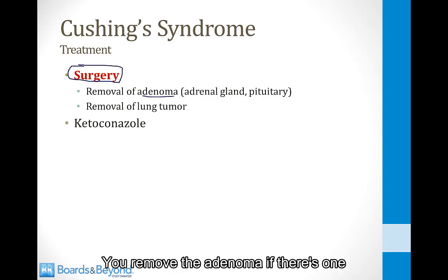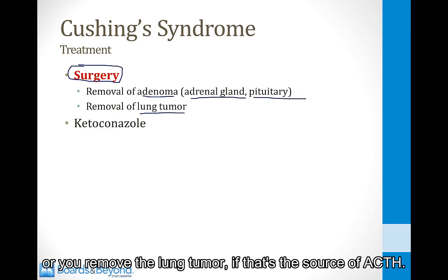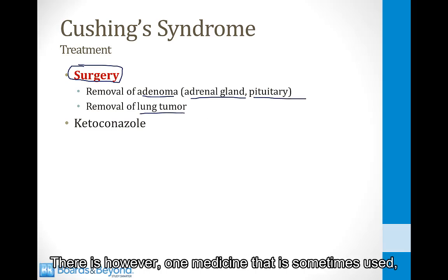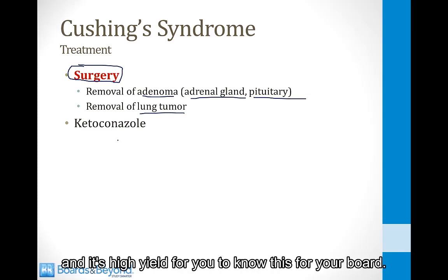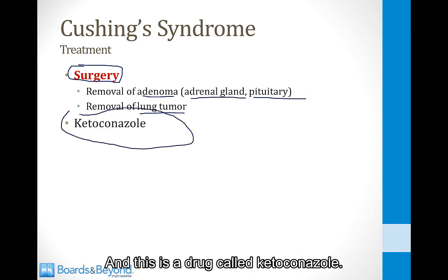The treatment for Cushing's syndrome is usually surgery. You remove the adenoma if there's one in the adrenal gland or the pituitary, or you remove the lung tumor if that's the source of ACTH. There is, however, one medicine that is sometimes used, and it's high yield for you to know this for your board. So let's talk about this now. And this is a drug called ketoconazole.